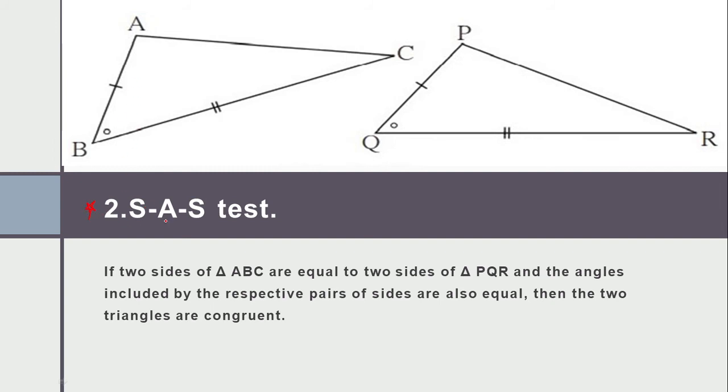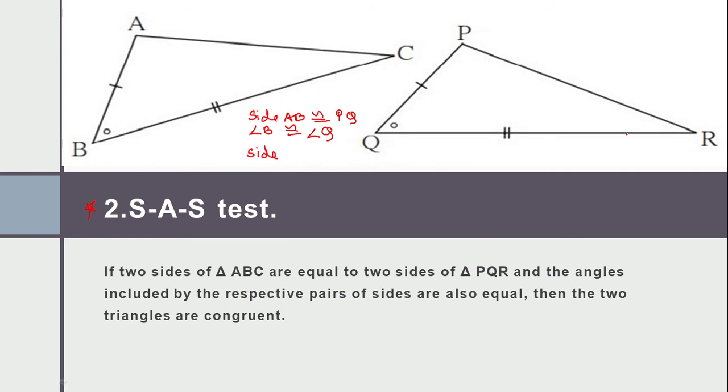Now we are going to see the SAS test, the side angle side test. Let's see the figure. Here we have side AB, and the same mark of a single line is at PQ. So side AB is congruent to side PQ. Then when I drop this side, I come to the angle. Angle B is congruent to angle Q, with the same mark at Q. Then next is again a side.